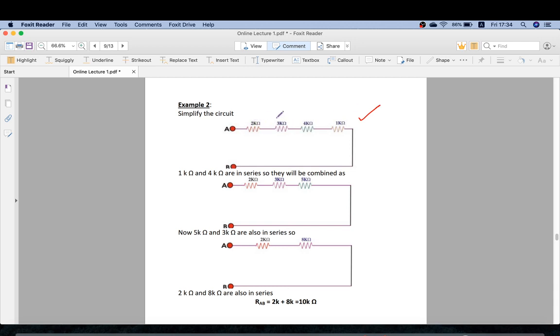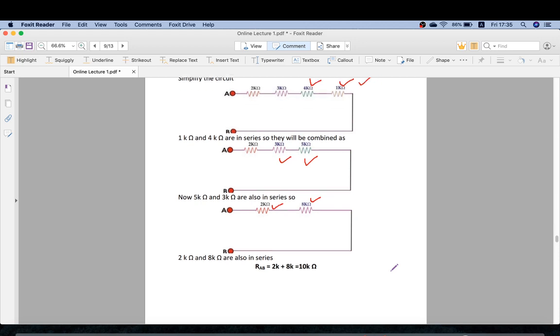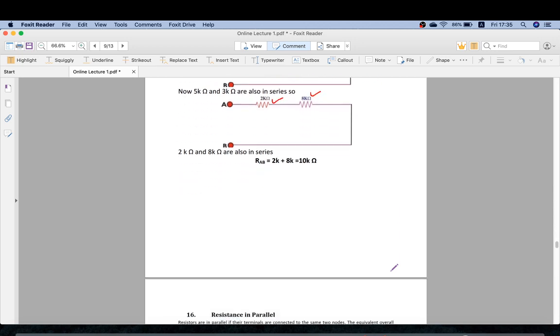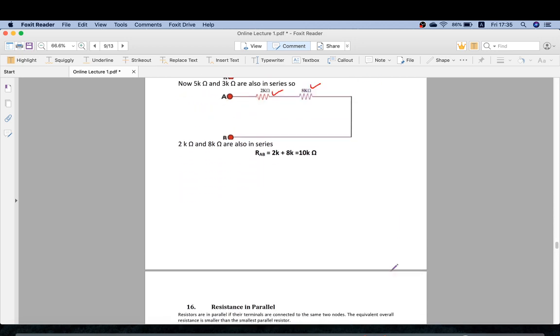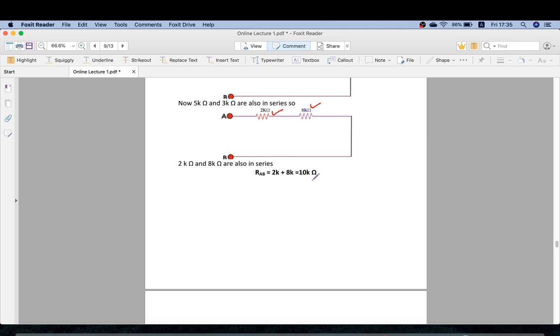First of all, we will take these two. 1 and 4 resistances are in series, so we will add them and we will get 1 plus 4 is equal to 5. Now we will add 5 plus 3, 5, 6, 7, 8 kilo ohm. Now 8 and 2 are also in series, so we will add 8 plus 2, that is equal to 10 kilo ohm. So our final circuit is 10 kilo ohm. That is the answer.